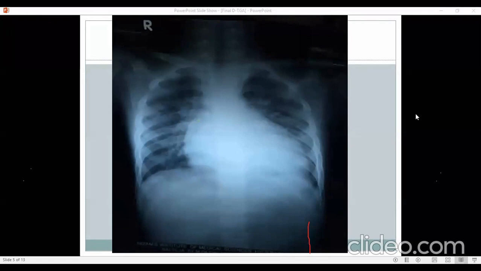I just want to mention that in DTGA it is usually a narrow pedicle because the pulmonary artery is relatively posteriorly placed. But I don't want to confuse the students, because it can have other varieties. The aorta need not always be right and anterior. It can be left and anterior, and very occasionally it can be side by side also. So we should not always expect a narrow pedicle. A narrow pedicle represents a relatively posterior pulmonary artery, not forming the shadow of the mediastinum.